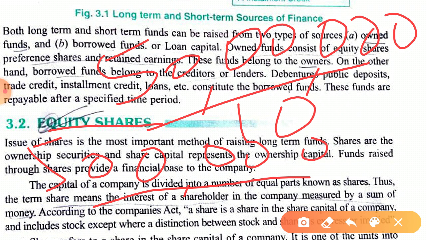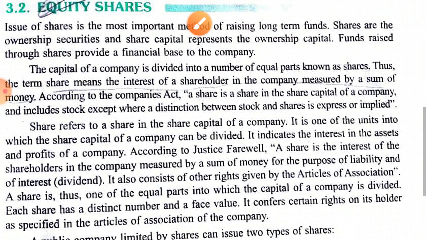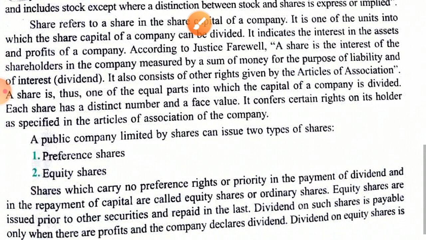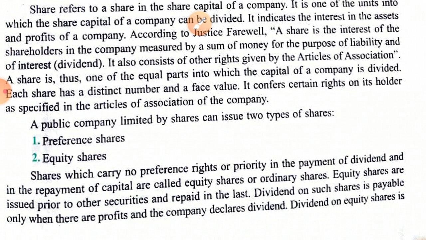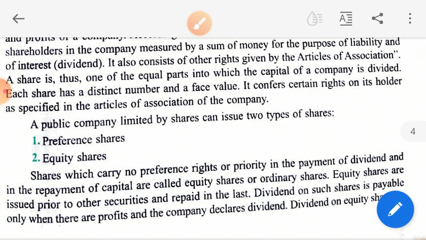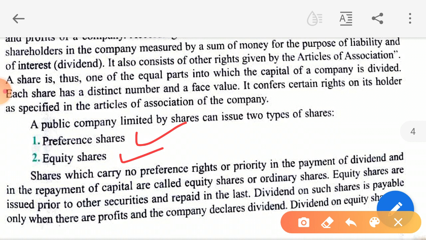Now I hope this explanation is clear to you. Then there are two types of shares which a company can issue, that is preference shares and equity shares. So what are equity shares? Equity shares are the shares which don't have the preferential rights. There are certain rights, okay, which I'm going to tell you. See, preferential rights are rights of getting dividend before the equity shareholders.